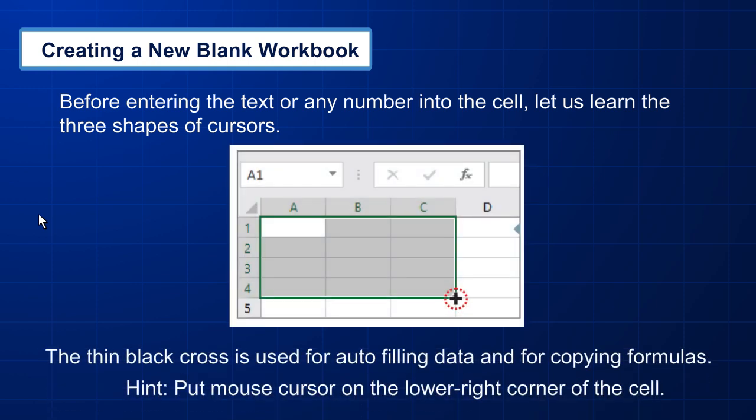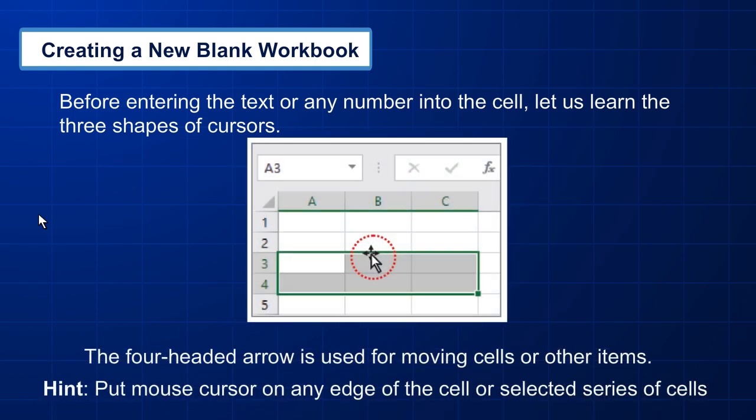The thin black cross is used for auto-filling data and for copying formulas. Hint: put the mouse cursor on the lower right corner of the cell. The 4-headed arrow is used for moving cells or other items. Hint: put the mouse cursor on any edge of the cell or selected series of cells.